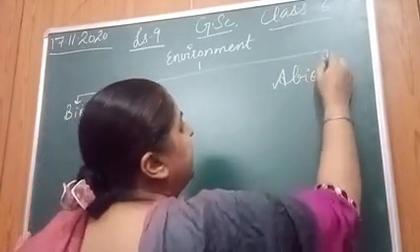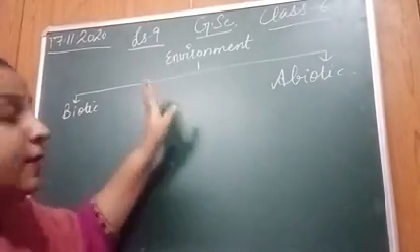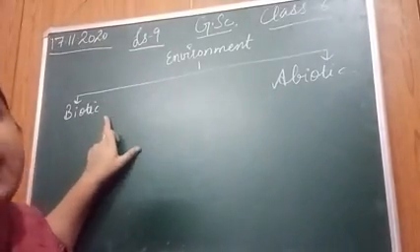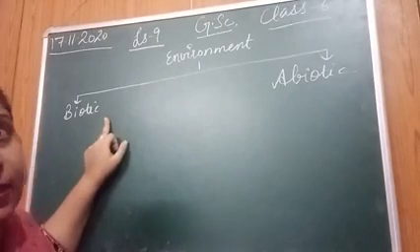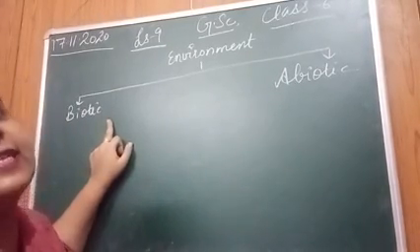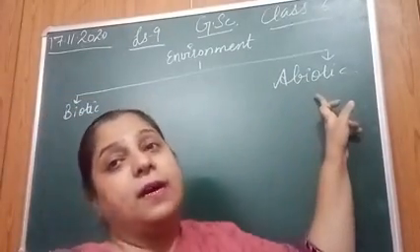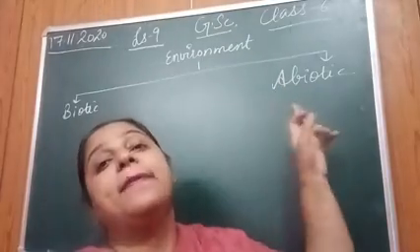What is the meaning of biotic and abiotic components of environment? Biotic components are the living components. All the living components are categorized under biotic components, and all the non-living components are known as abiotic components